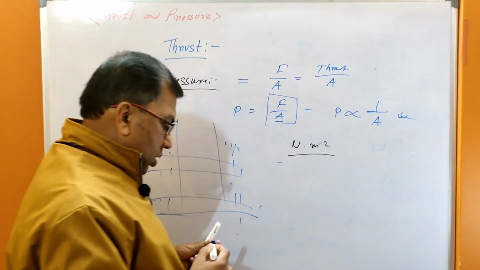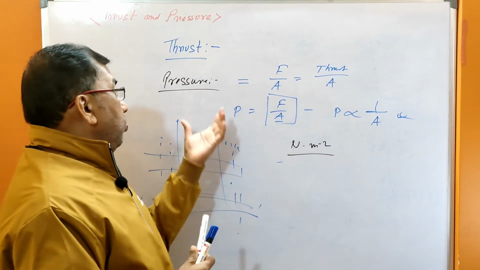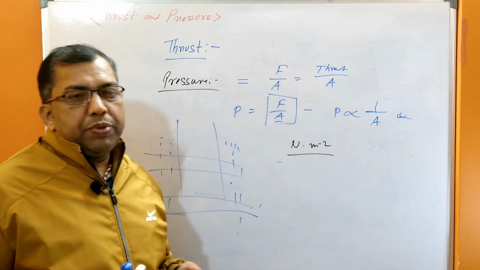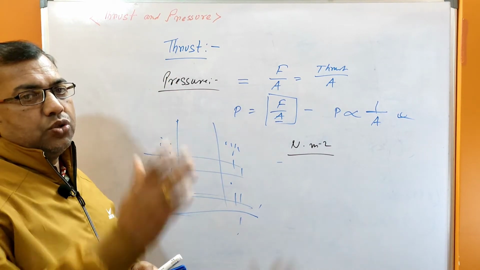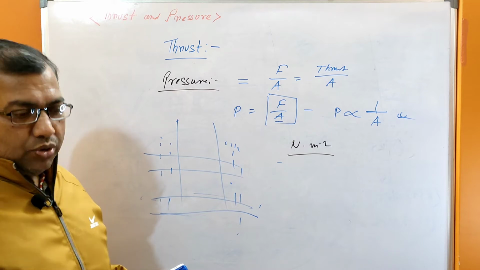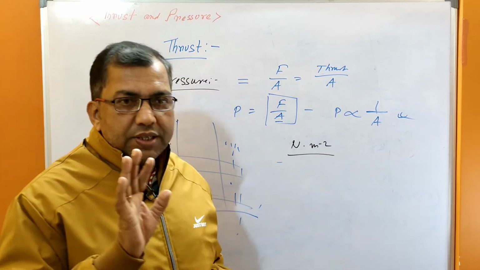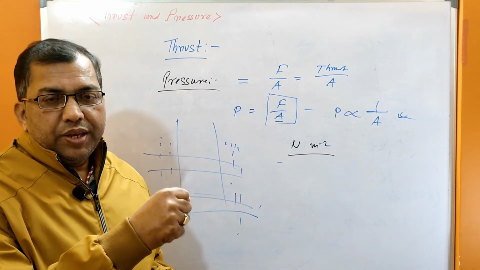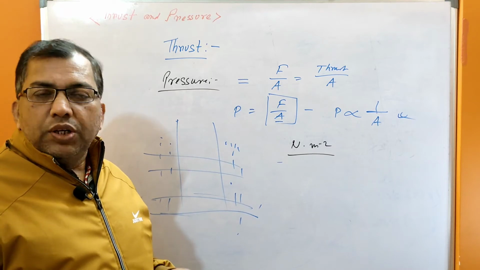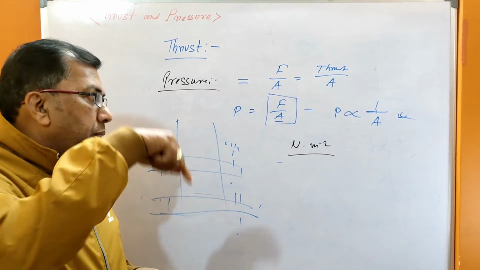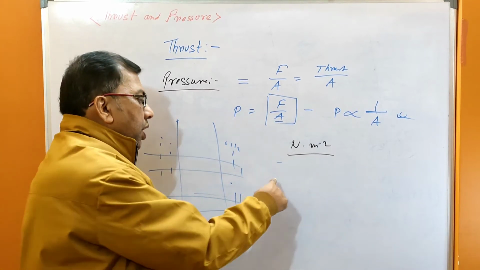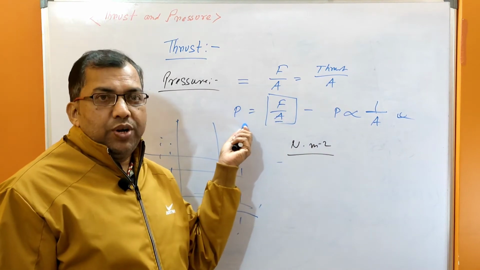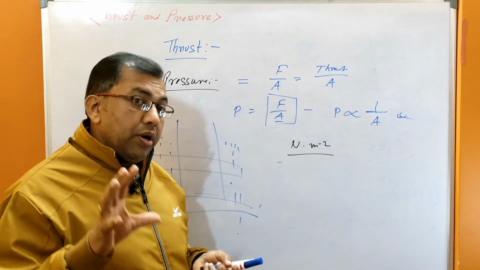With this concept we can explain so many things. Suppose you are wearing a pencil heel. You kick a person with this pencil heel, it will be a greater force. But with a flat shoe there is no problem, because the force is at a point. Pointed means high pressure. Clear? Area less means pressure more. So it will be harmful.